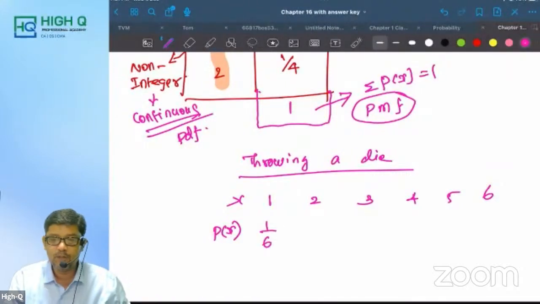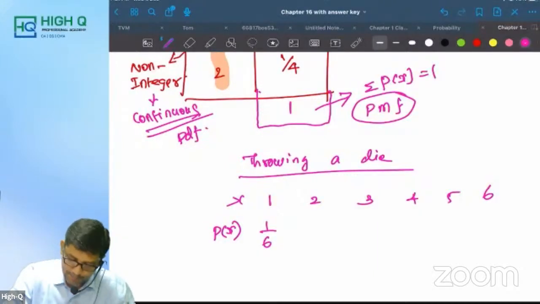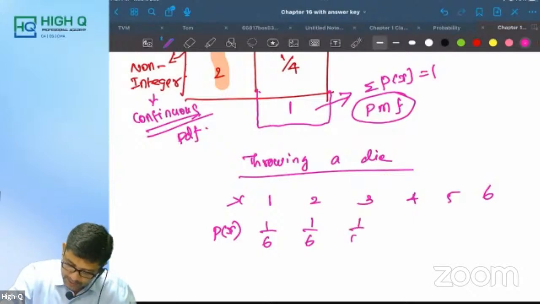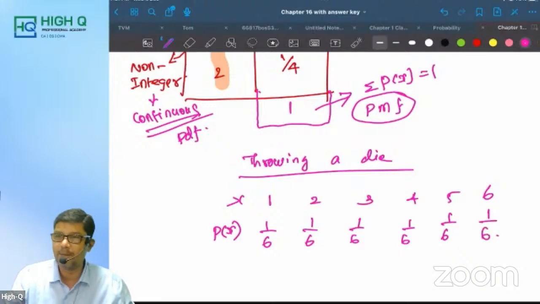What is the probability of getting 2? 1 by 6 or 2 by 6? 1 by 6 only. Don't say 2 by 6. What is the probability of getting 3? 1 by 6. 4, 1 by 6. 5, 1 by 6. 6, 1 by 6. Am I right, my dear?